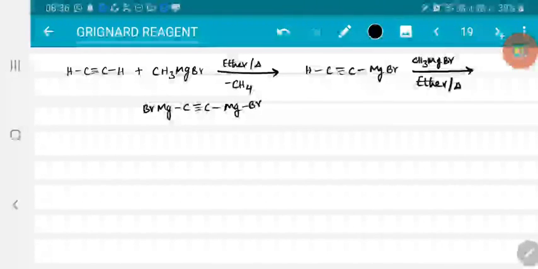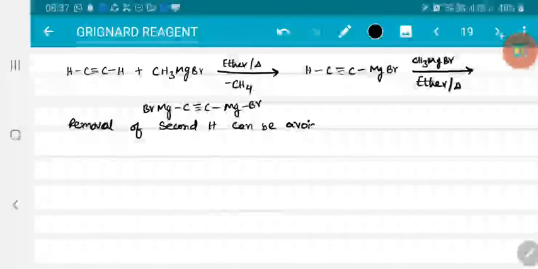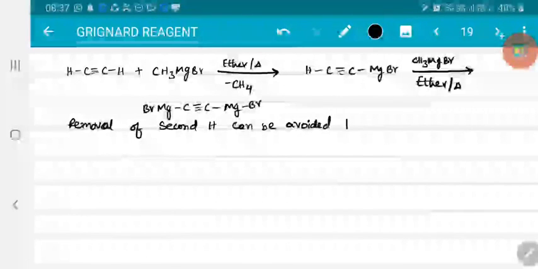If I consider excess of acetylene, the second hydrogen will not be abstracted by Grignard reagent, right? So removal of the second H can be avoided with excess of reagent.